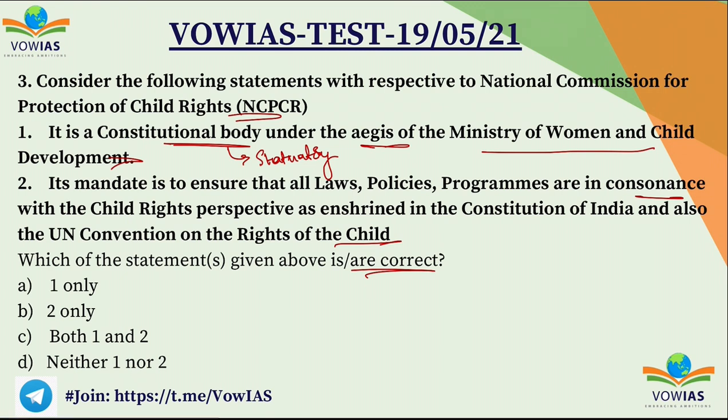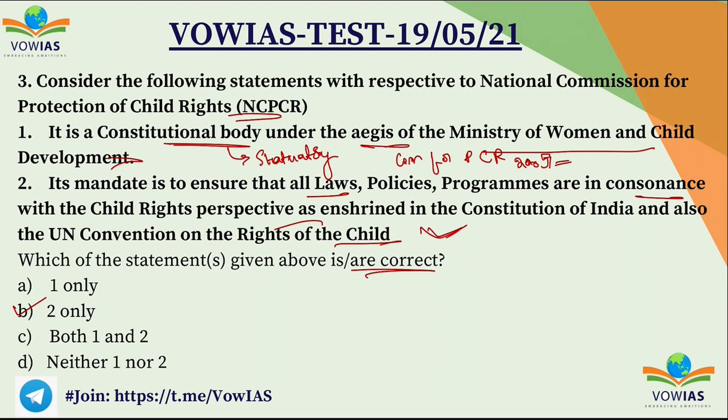Okay. So NCPCR is a statutory body under the Ministry of Women and Child Development, and it was set up under the Commission for Protection of Child Rights, CPCR Act, 2005. Under this Act, it was established. So it's a statutory body, and its mandate is to ensure all laws, policies, programs are in consonance with the child's rights perspective. This is the right statement. So here B, 2 only is the correct answer.